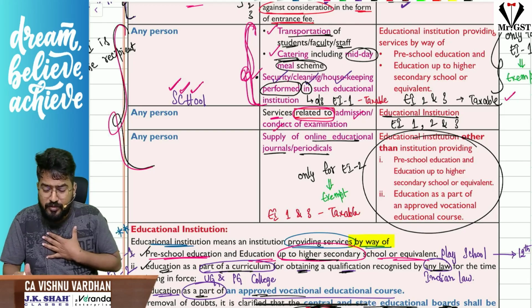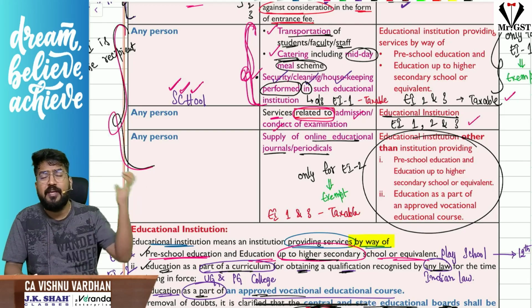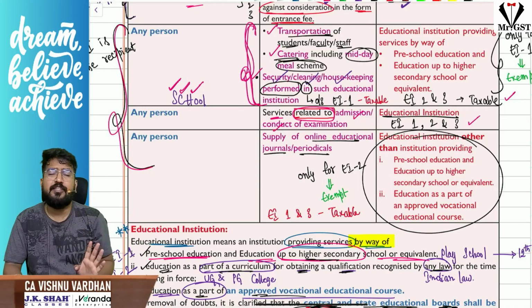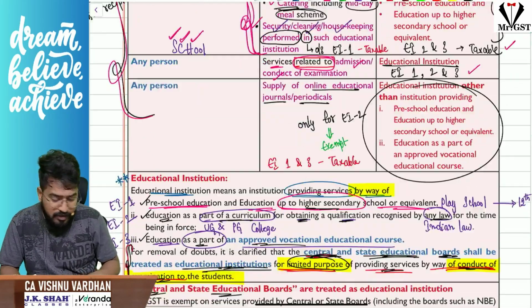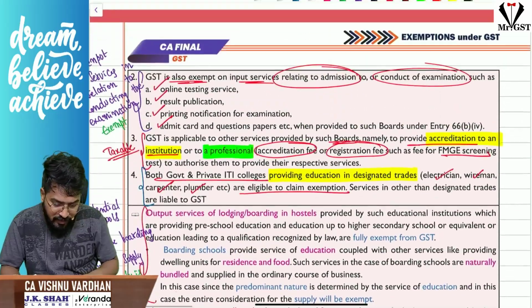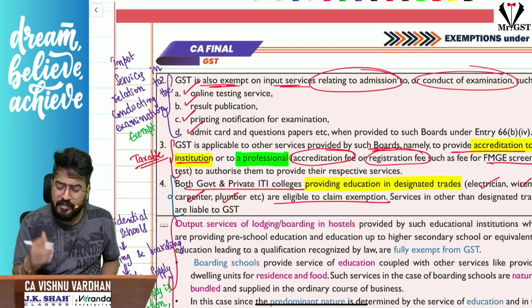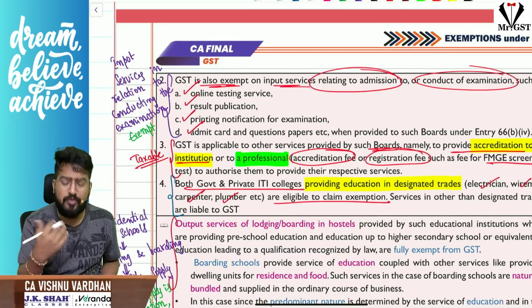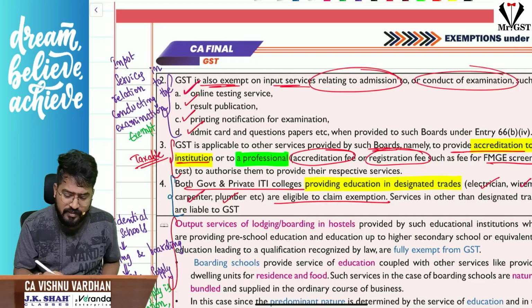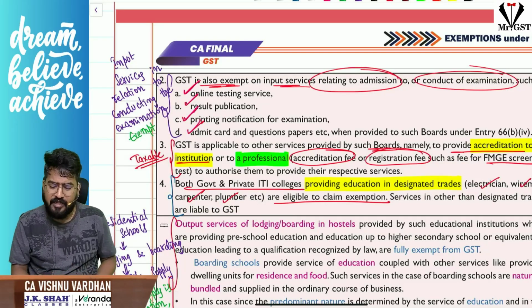If education institutions, all EI1, EI2, EI3, are buying any service which is in relation to admission or conduct of examination. See here, for example, sir, for providing the admission or conduct of examination, there are input services like online test service or result publication or printing the exam notification, printing the admit cards, all that stuff, sir.